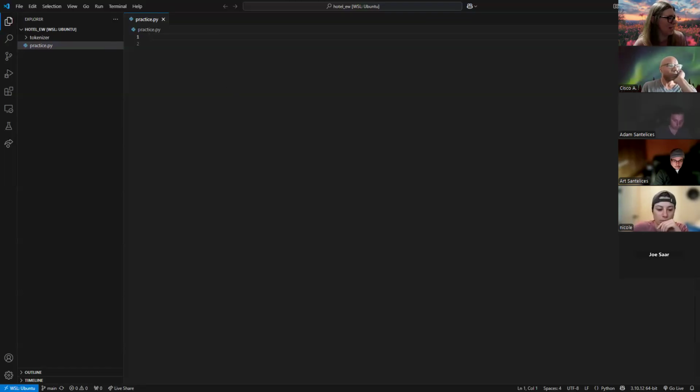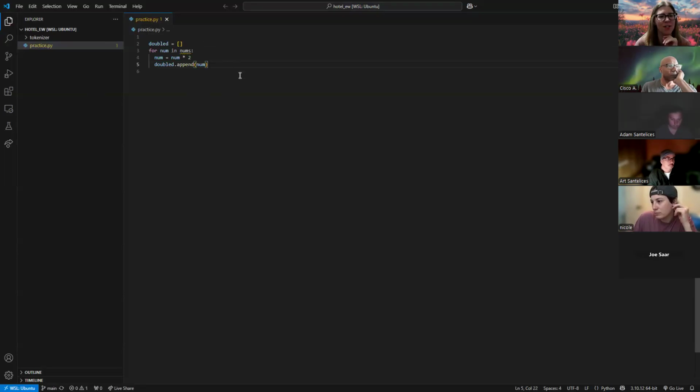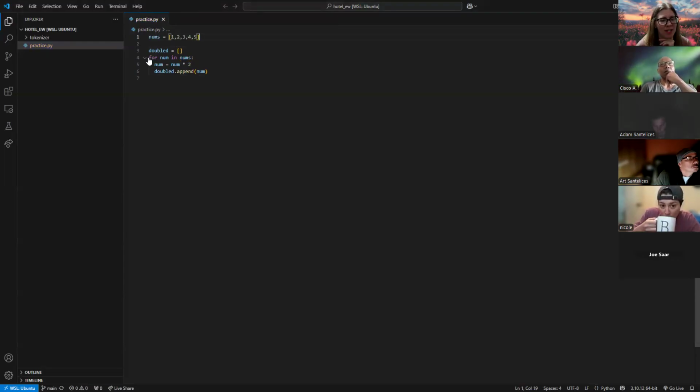So again, if you're looking in the README, if we want to make a list of doubled values, you'd see in imperative coding something that looks like this. I haven't defined numbers yet, that's why it has this squiggly line. But we take in this list of numbers and we explicitly tell it what to do with this list of numbers. Can somebody tell me what this is doing here? Just walk me through what this code is telling me.